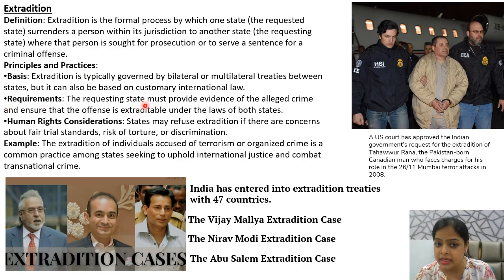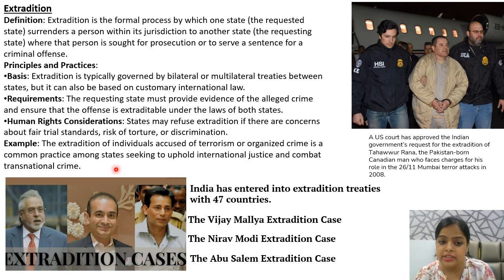Next is requirement. So the requesting state must provide evidence of the alleged crime and ensure that the offense is extraditable under the laws of both states. तो ऐसा कोई क्राइम होना चाहिए जो दोनों स्टेट में ऑफेंस हो, और उस ऑफेंस या क्राइम का एविडेंस देना पड़ता है रिक्वेस्टिंग स्टेट को कि this individual has been involved in this and he needs to be on trial for that. So next is human rights consideration. So states have to provide evidence that the trial will be fair and there will be no risk of torture or discrimination against that person. So these are some of the requirements, or we can say practices under international law in terms of extradition.